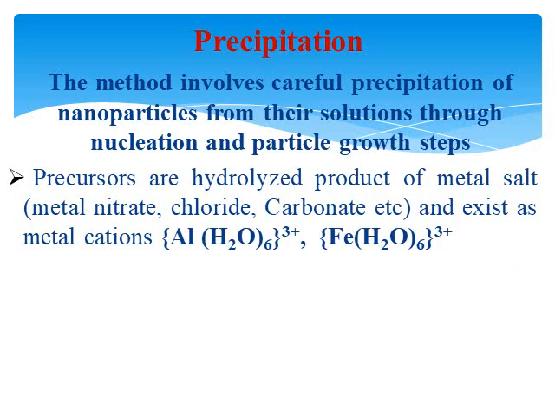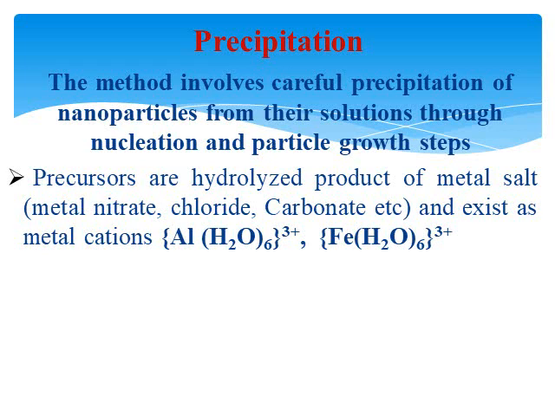Now, the precursors are hydrolyzed products of metal salts. You know very well that metal salts like metal nitrates, sodium nitrate, potassium nitrate, sodium chloride, sodium carbonate, potassium carbonate, etc., especially soluble metal salts like metal nitrates, chlorides, or carbonates, when placed in water, exist as metal cations.